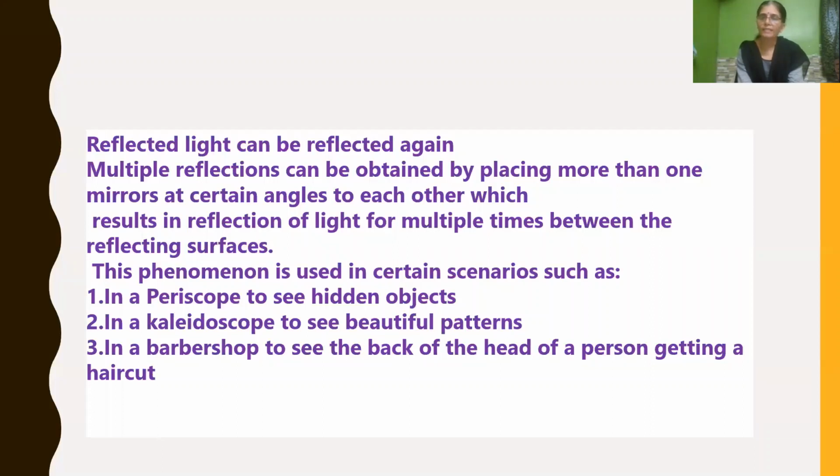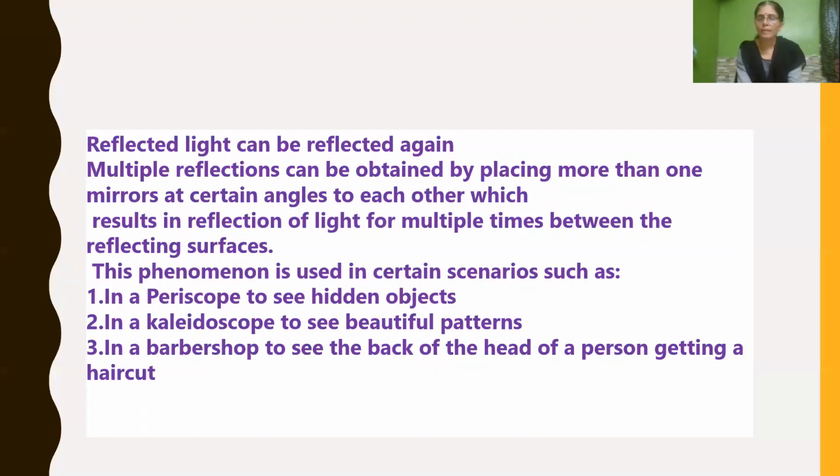Can reflected light be reflected again? Yes, multiple reflection can be obtained by placing one or more mirrors at certain angles to each other, which results in reflection of light multiple times between the reflecting surfaces. Children, this multiple reflection is used in certain cases, like in a periscope to see a hidden object.